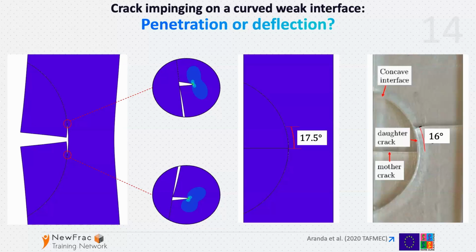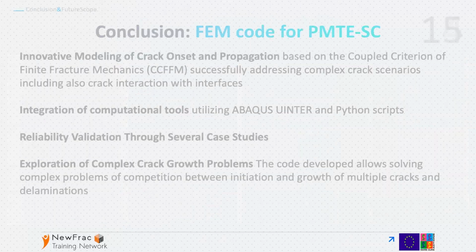Without any special fitting, we obtain very good agreement between the computed size of the interface crack before kinking, 70.5 degrees, and in the experiment we obtained 16 degrees. We did several experiments, but the value of this angle was quite similar. So we obtained very good agreement with the experiment.